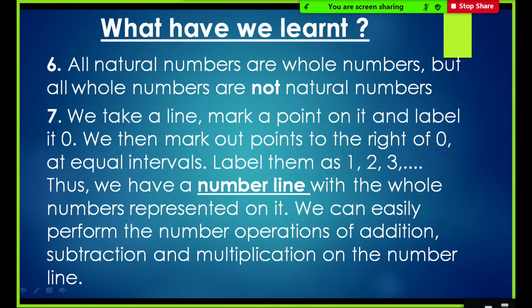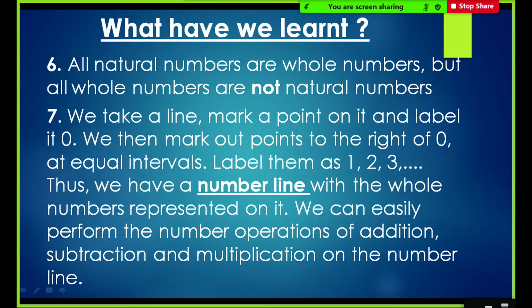In the 7th point, we just now looked into the number line. We take a line, mark a point on it and label it as 0. We then mark out points to the right of 0 at equal intervals. Label them as 1, 2, 3 and so on.